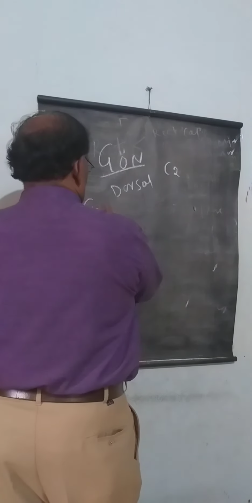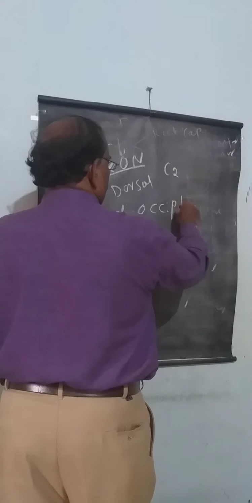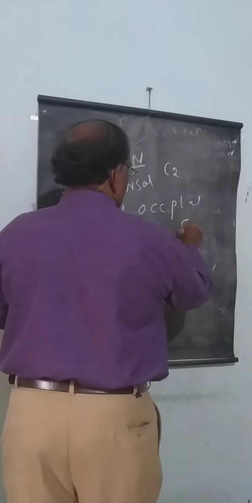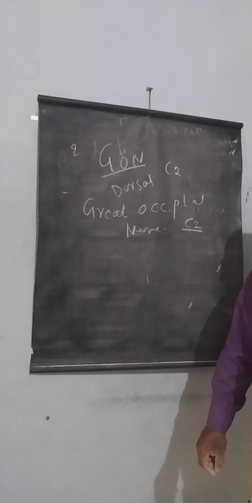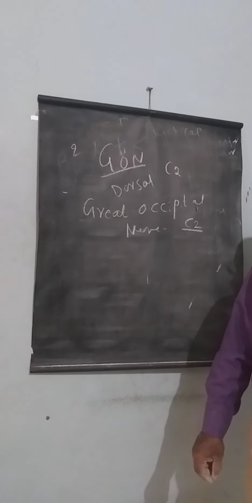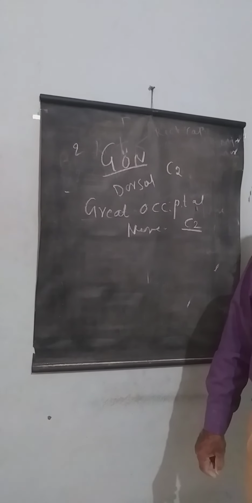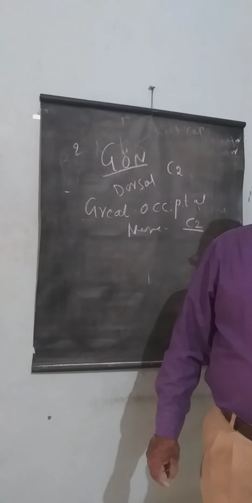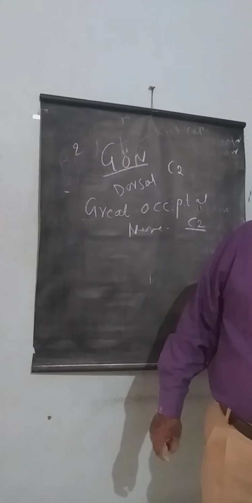Greater occipital nerve. The dorsal ramus of C2 is the thickest cutaneous nerve of the body. Hence, in the case of leprosy, it is quite prominent and significant. This greater occipital nerve is the thickest cutaneous nerve in the body.